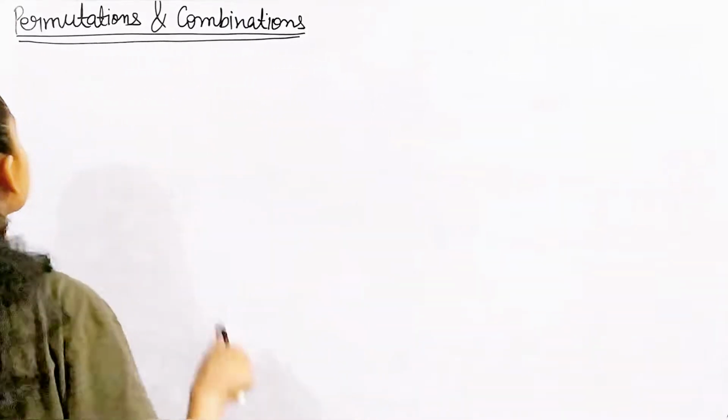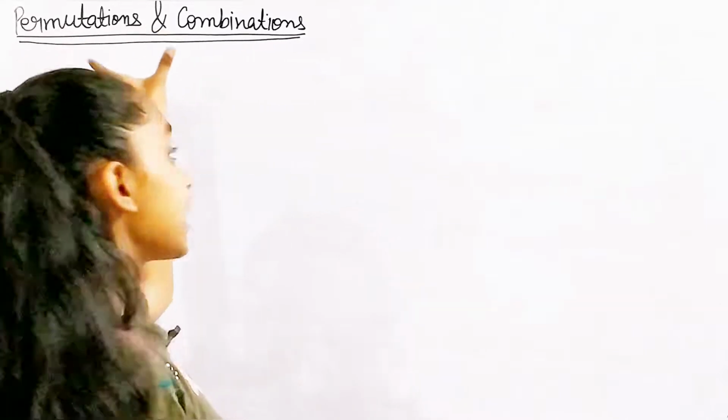Don't worry, because we'll be discussing that topic too. We're just moving on with other chapters also. So our topic today is going to be related to permutations and combinations. Let's get started. First, what is permutation and what is combination?